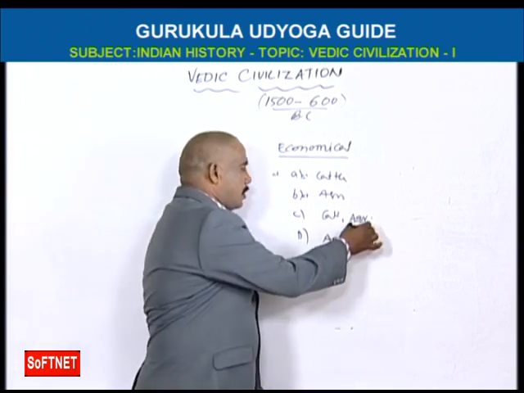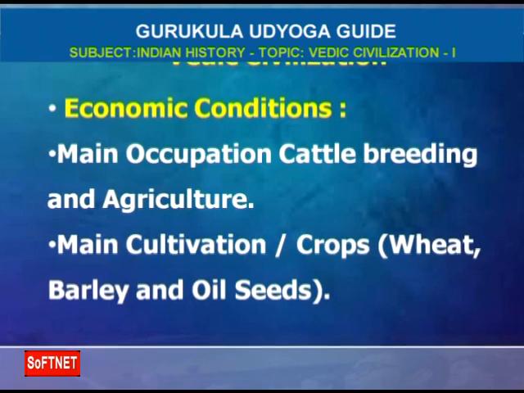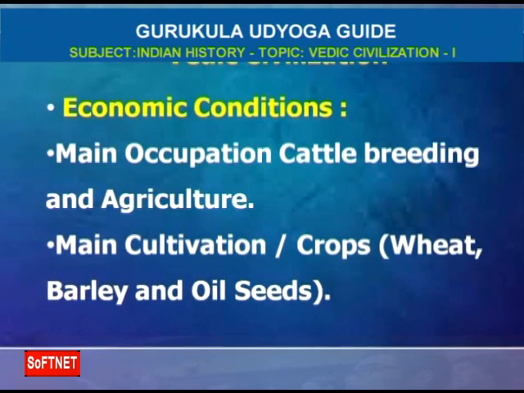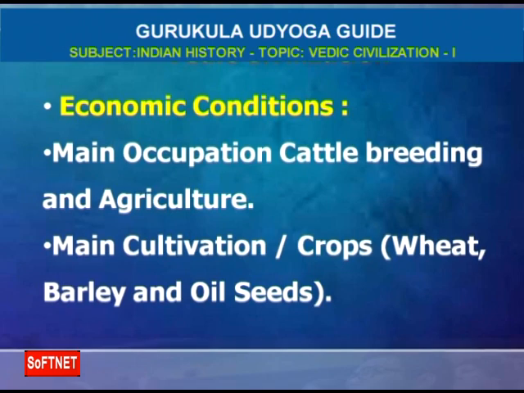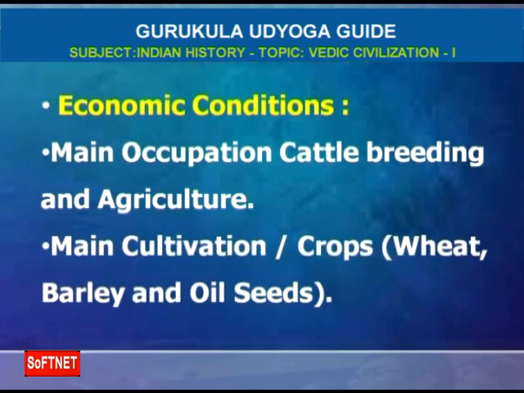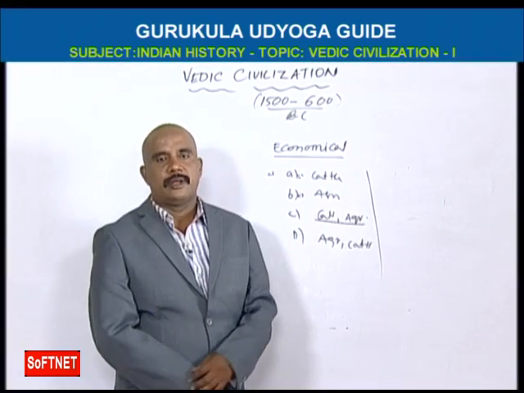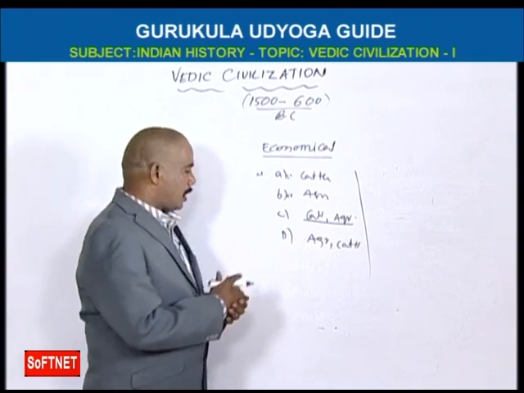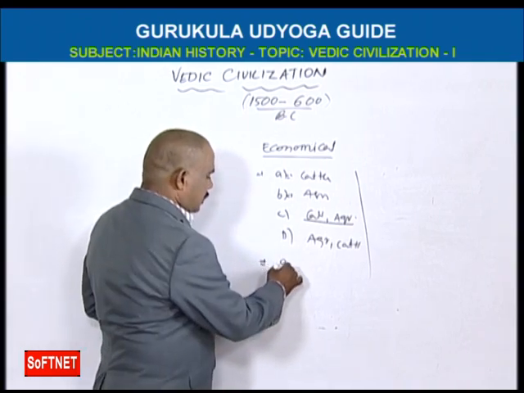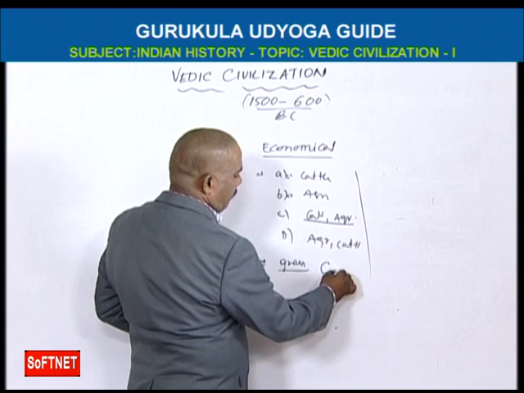So we should remember cattle breeding and agriculture, because the Aryans came to India for cattle breeding. That's why their main profession was cattle breeding and agriculture. Okay, the main agricultural products were wheat and barley. You know, the grasslands were called Gavishti.